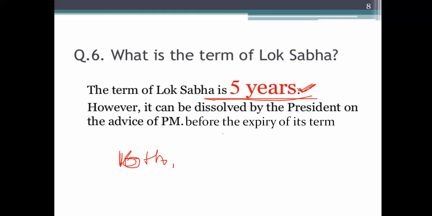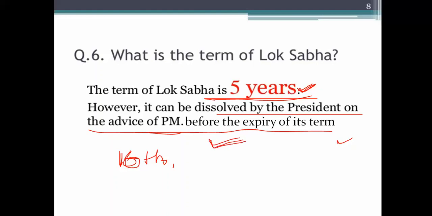That means 16 times the general election has been conducted. But on the advice of the Prime Minister it can be dissolved by the President before the expiry of the 5 years of the term. It can be extended under certain circumstances, but normally it is not extended. It is very difficult to extend the life of Lok Sabha. Normally it is 5 years. If a question comes, what is the normal term of Lok Sabha? Your answer would be 5 years. However, it can be dissolved by the President on the advice of the Prime Minister before the expiry of its term.